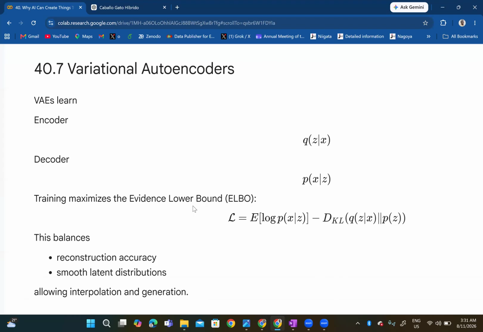So training maximizes the evidence lower bound, ELBO. So here, L is now the expectation of log P of X given Z minus D sub KL of Q of Z given X together with P of Z, like that. So this balances reconstruction accuracy, and you have smooth latent distributions, allowing interpolation and generation.